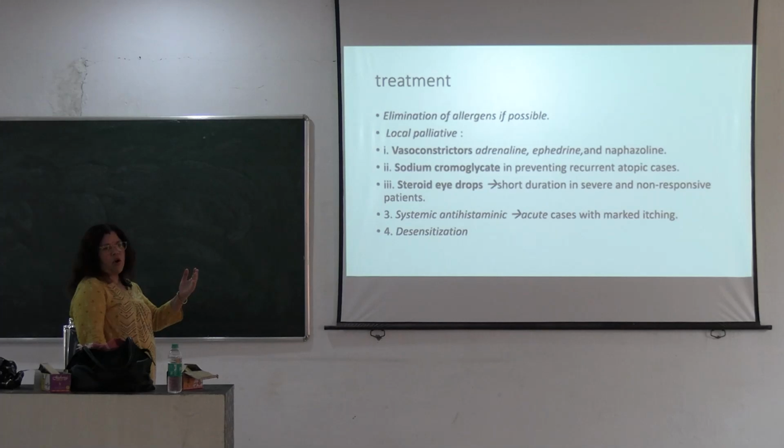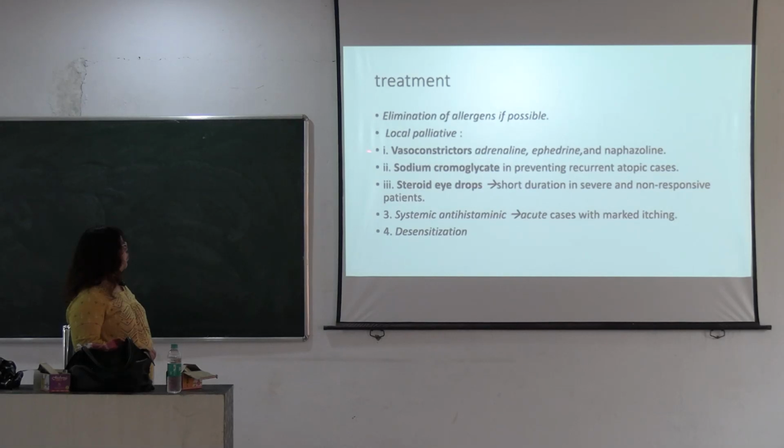To eliminate the cause. What are the allergens? The patient is kept away from those allergens. And vasoconstrictors are given: adrenaline, ephedrine and naphazoline, and sodium cromoglycate is given to prevent recurrence, and steroid eye drops are given for a very short duration.